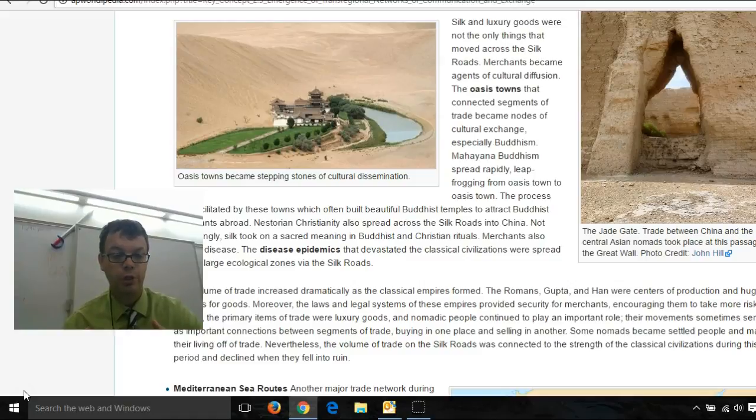So in Oasis Towns, luxury goods like silk would come in, other goods would come in, but you don't just trade goods. When people start talking, they start exchanging ideas, and this would lead to cultural diffusion, which is a big word that we like to use in AP, but cultural diffusion is the mixing of cultures, the mixing of religions, and this is very significant because it happened often in Oasis Towns.